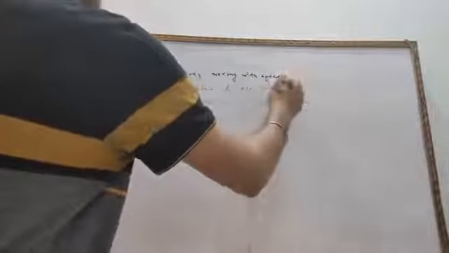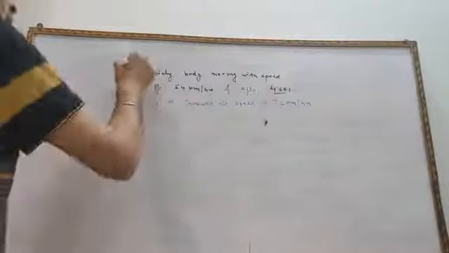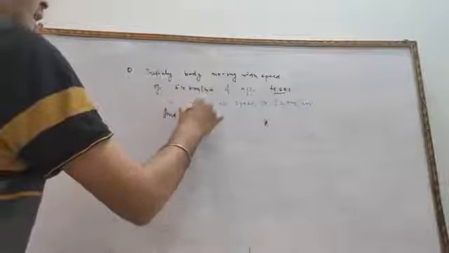After some time means within 4 seconds. Suppose we have taken the time interval also. Find the acceleration.